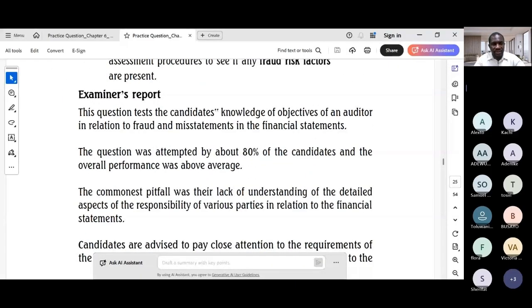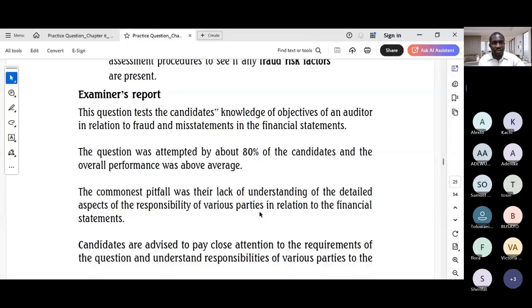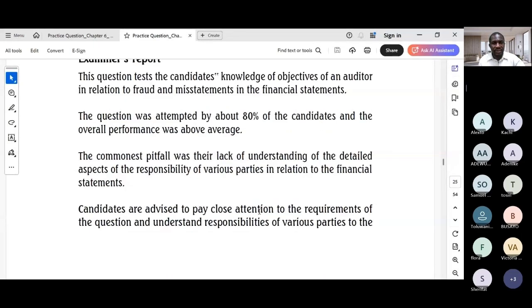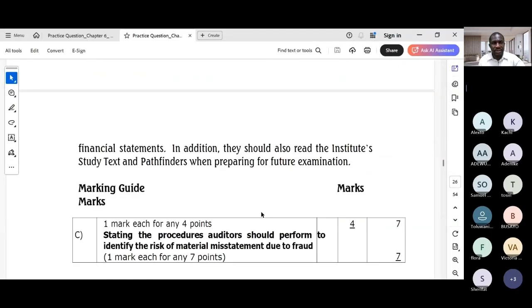The examiner's report rightly points out that candidates often fail to understand the different responsibilities of management, those charged with governance, and the auditor regarding fraud. Okay, the question is a practical application. Yeah, I think the question is a practical application of the theoretical concepts on these.